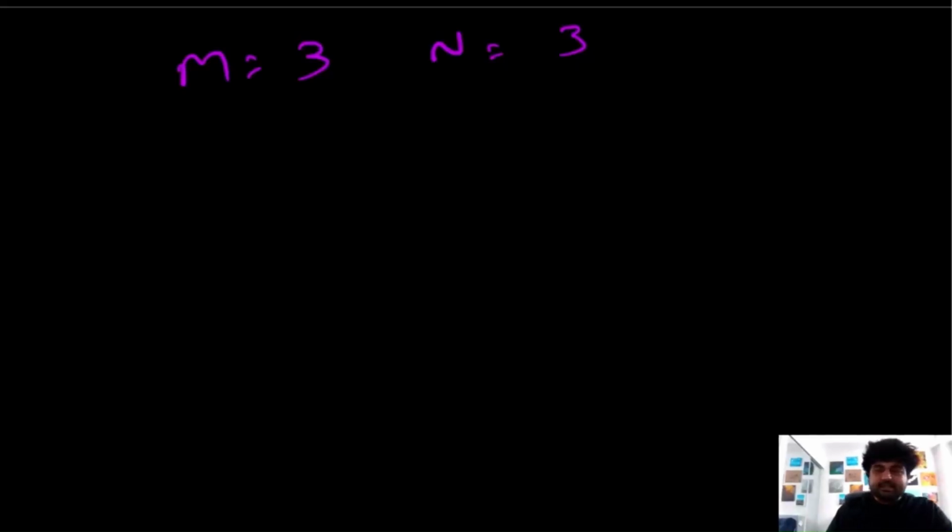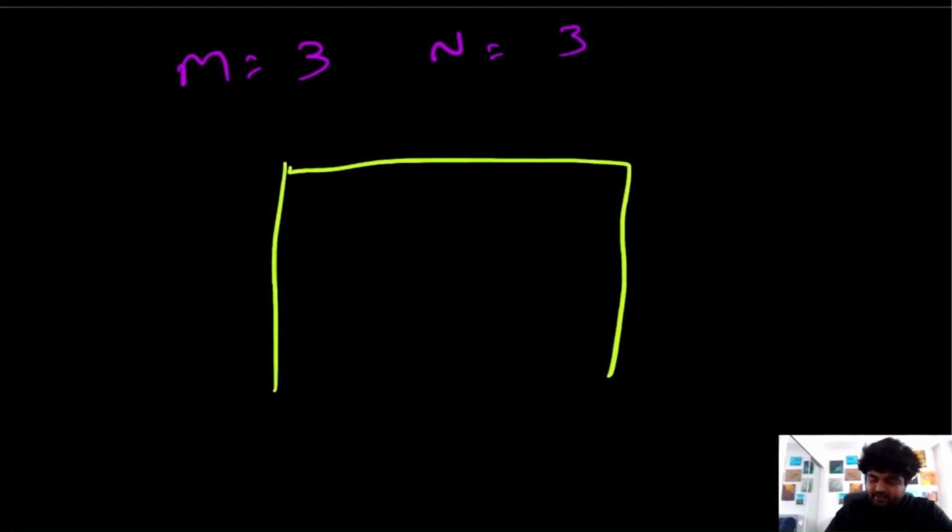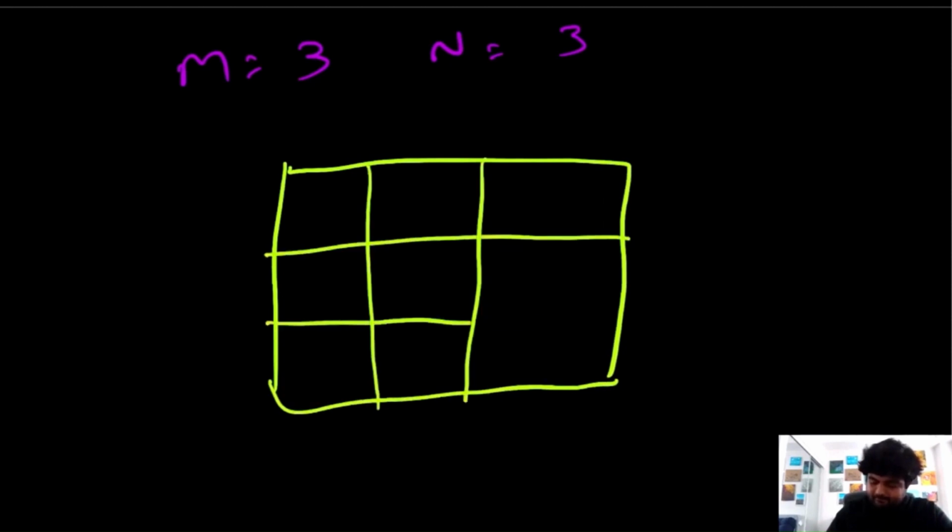Okay, let's understand this with a custom example. So suppose our m is equal to 3 and n is equal to 3. So we would have a grid that looks like this. Here this is our robot, this is our destination. Now we are going to calculate, in order to reach any element, how many unique paths we can take. Suppose we want to reach this element, how many unique paths can we take? We can only take one unique path, and that would be to take this right step from here. We cannot take any other step.